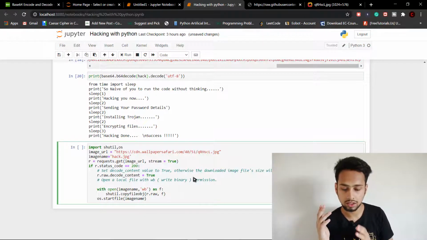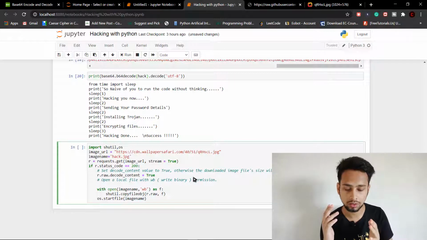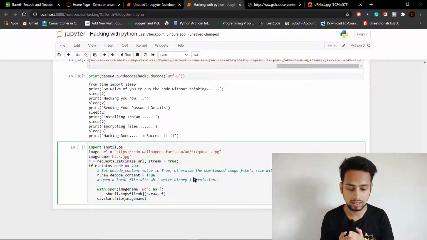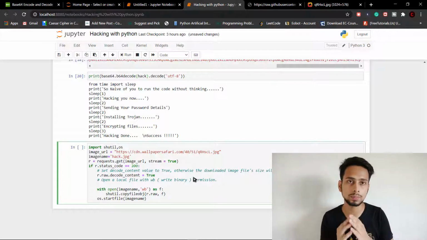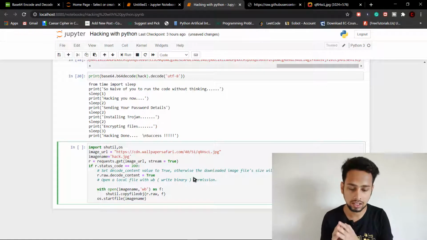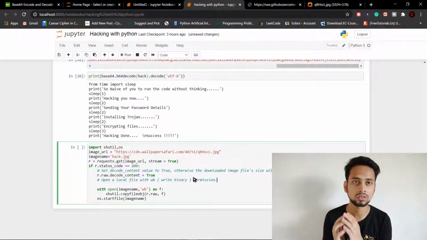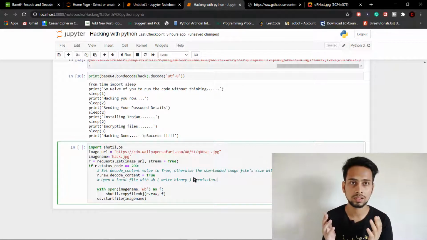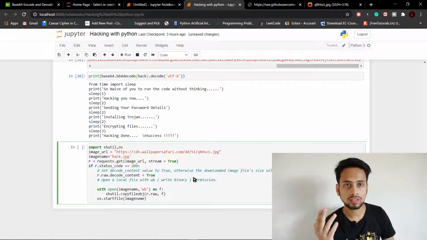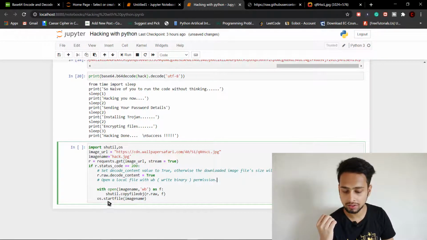Here we are saying r.raw.decode_content is equal to true, because if you do not do this, then the downloaded image file size is going to be 0. That we have mentioned here as a comment. In the next line, we are going to open up our file with the name that we provided, hack.jpg, and we are going to write the content of the image in that file, because as you know, an image is nothing, it is simply a collection of numbers. Once it is completely done writing, then we are going to say os.startfile and the file name and the image name that you want.